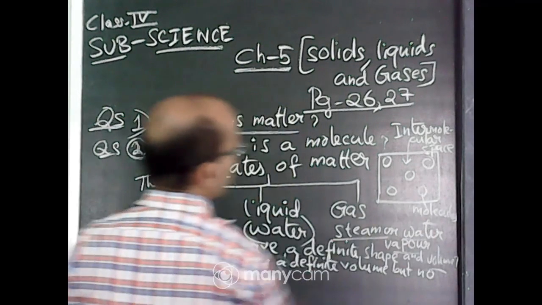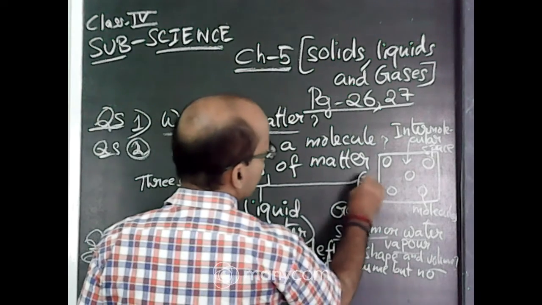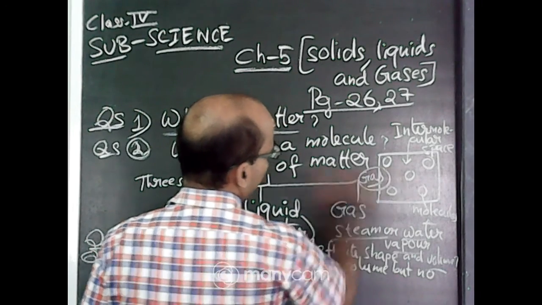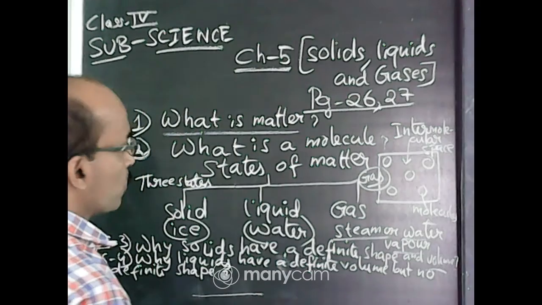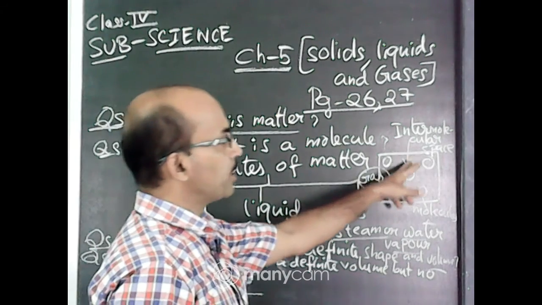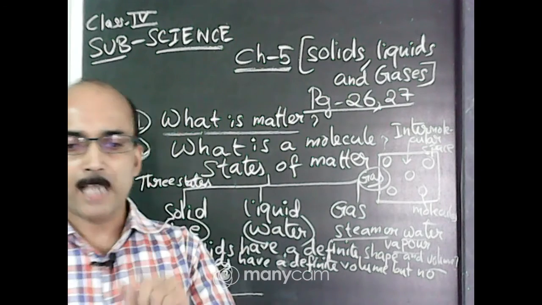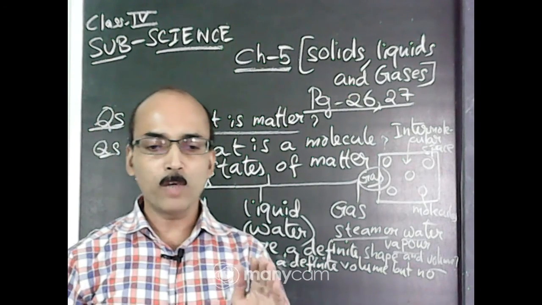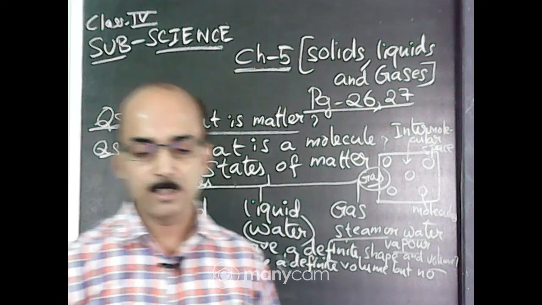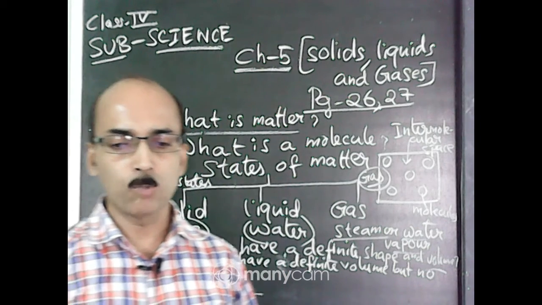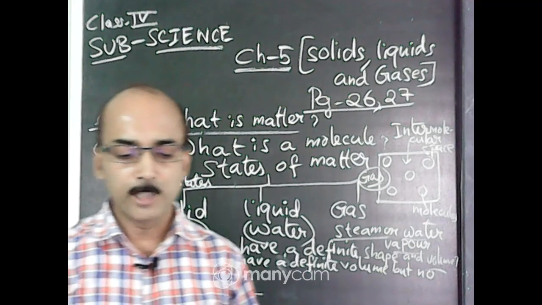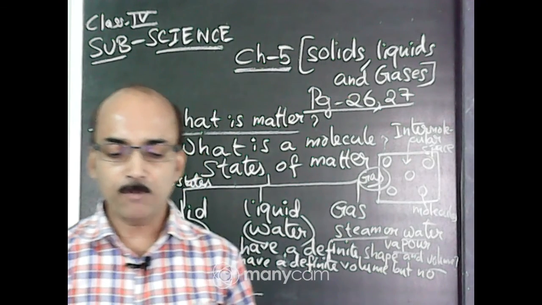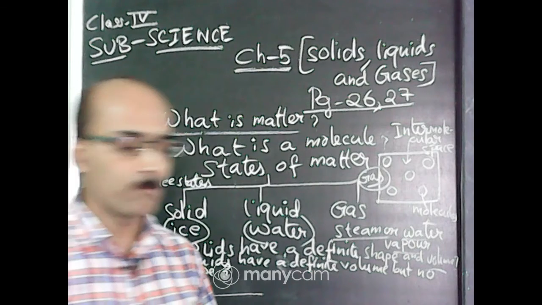This is in case of gas, the gaseous state of matter. In gases there is more intermolecular space, so much space is available. So molecules can move here and there quickly. They can move freely. Therefore gases have no definite shape and volume.